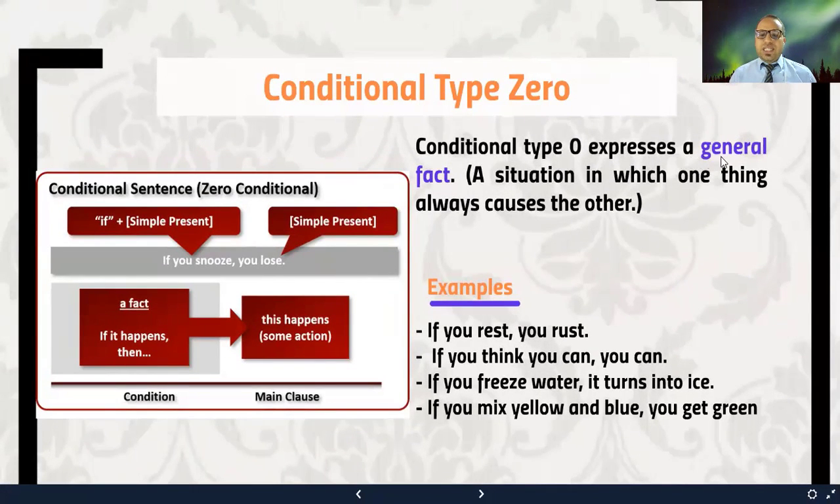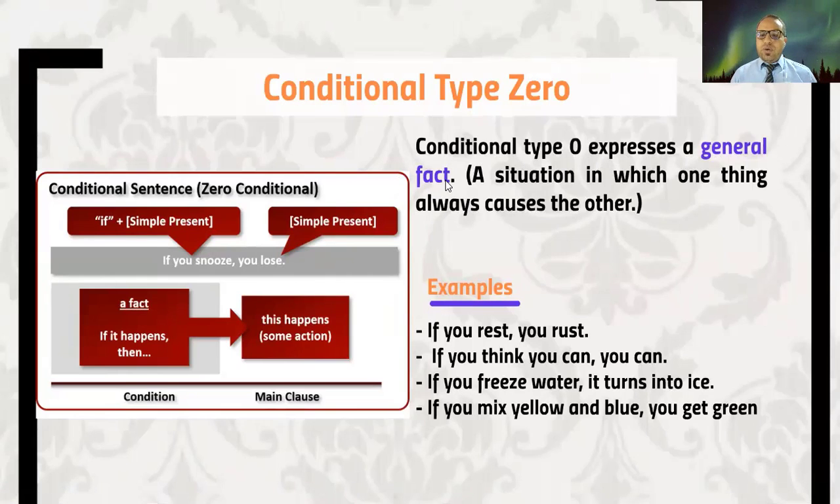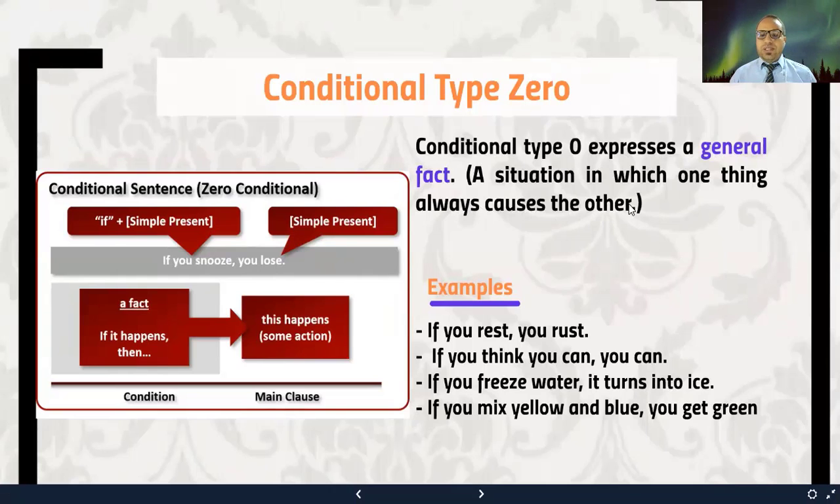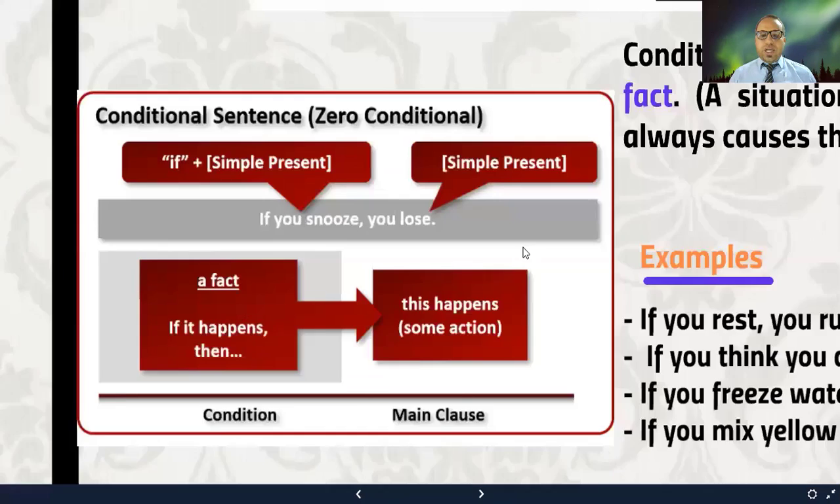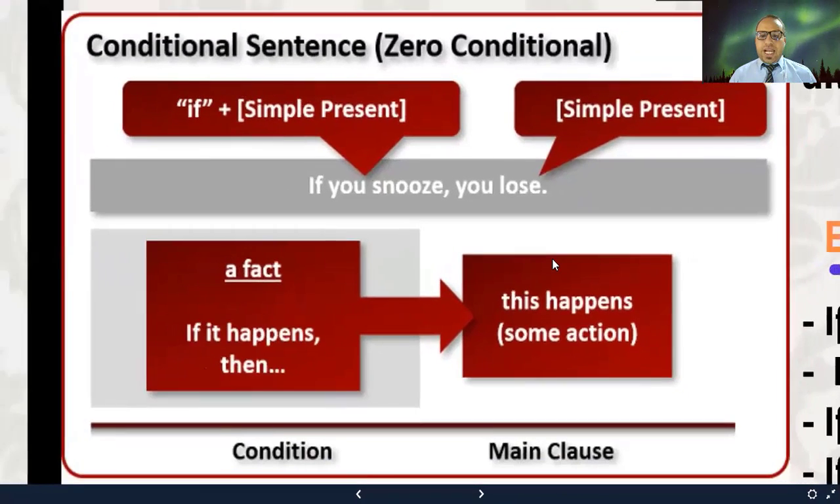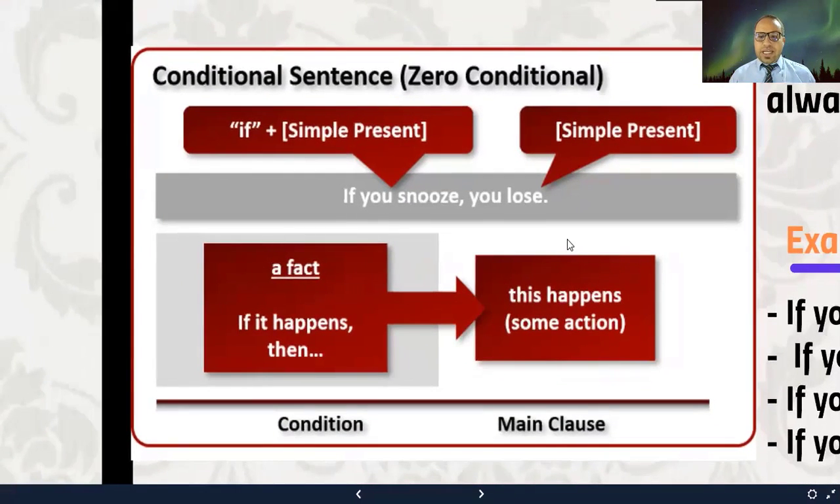Conditional type 0 expresses a general fact or a general truth, something that we all accept as being true, or a situation in which one thing always causes the other, always, okay? If you take a look at this illustration here, you will get an idea about the form of conditional type 0. So in the if clause, we use if plus simple present. And in the main clause, we use simple present. So we have if plus simple present, simple present. This is the form of type 0 conditional sentences.